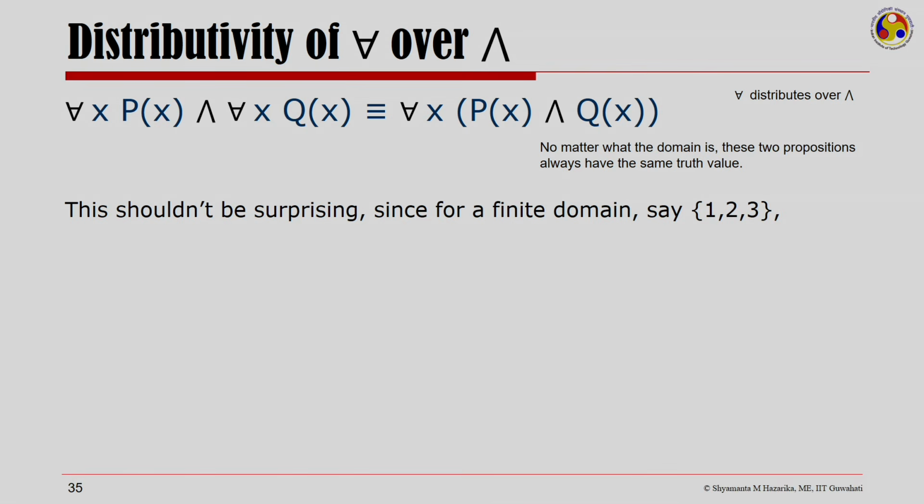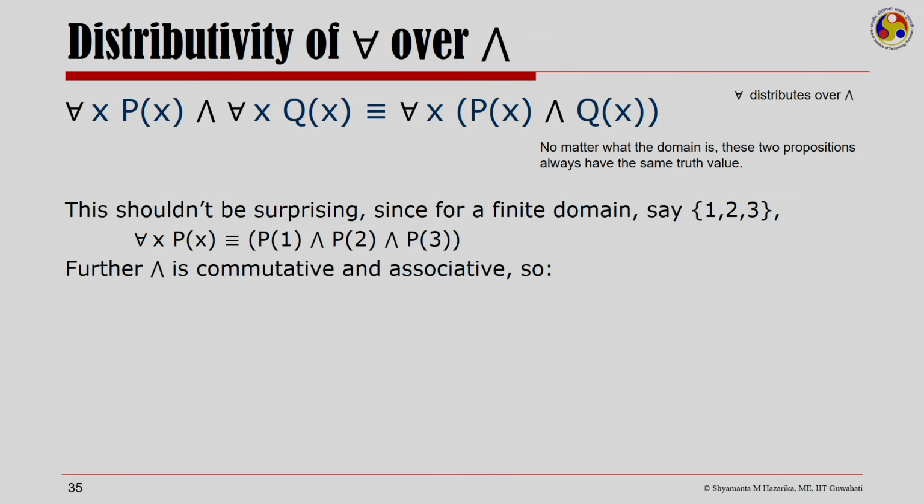We can argue it for a finite domain. Say, I have my domain of discourse being the digits 1, 2 and 3. Then when I say for all x Px, I could write it as P1 and P2 and P3. And for all x Qx, I could do a similar thing.